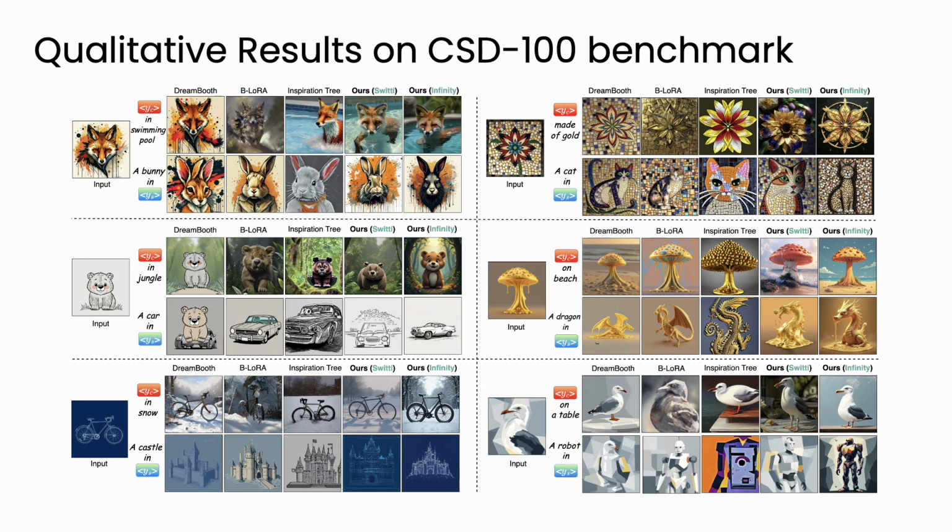And qualitatively, the difference is clear. CSD-VAR generates results that both stay true to the content and follow the style. Other methods either overfit to style or fail to preserve the subject. Our method produces the cleanest decomposition in practice.